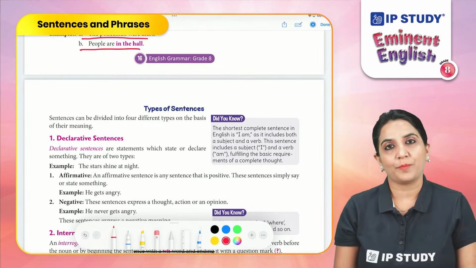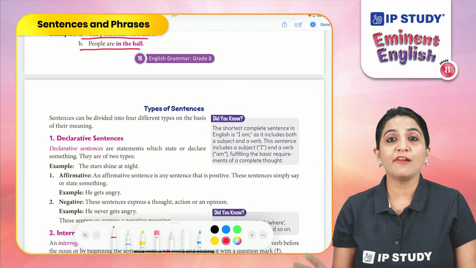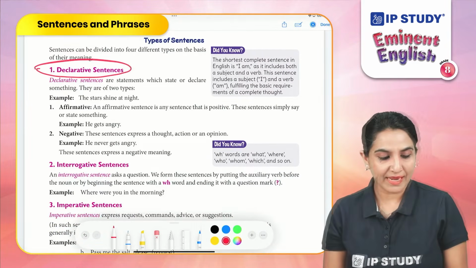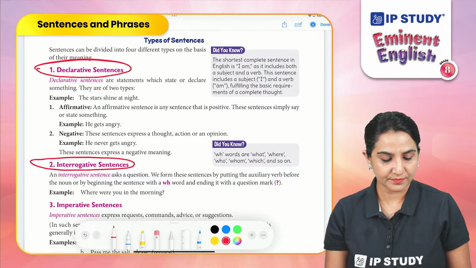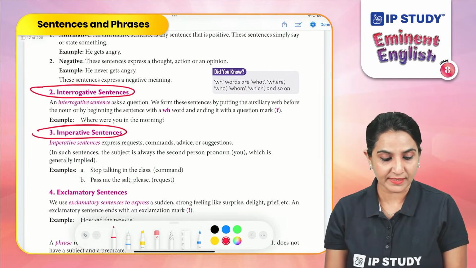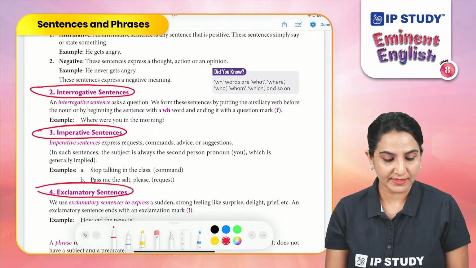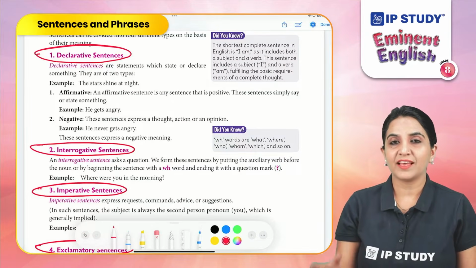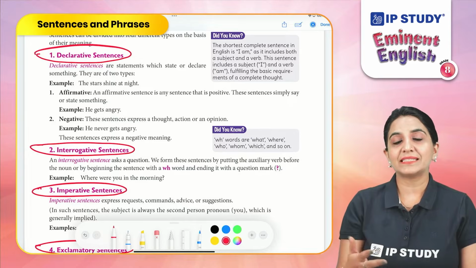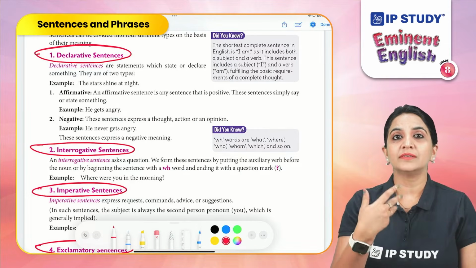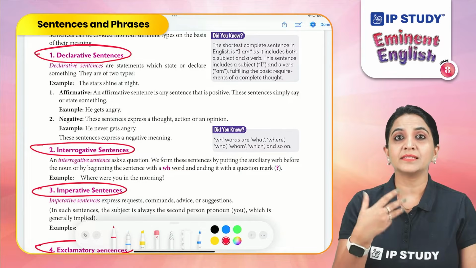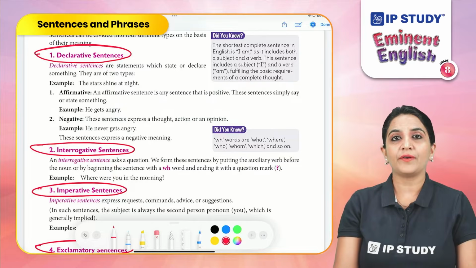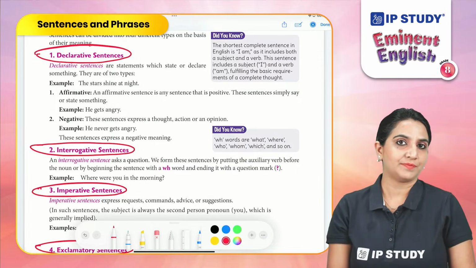Let's discuss our next topic, types of sentences. There are 4 types of sentences: declarative sentences, interrogative sentences, imperative sentences, exclamatory sentences. Declarative sentences are those sentences which declare something. That means it is telling us the state of something. It may be an affirmative sentence or it may be a negative sentence.